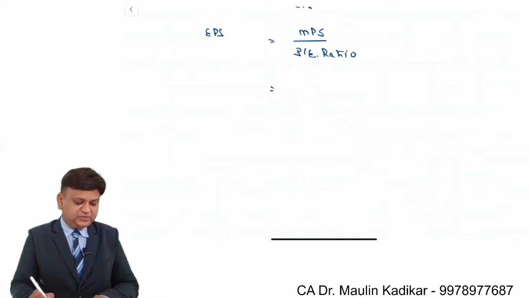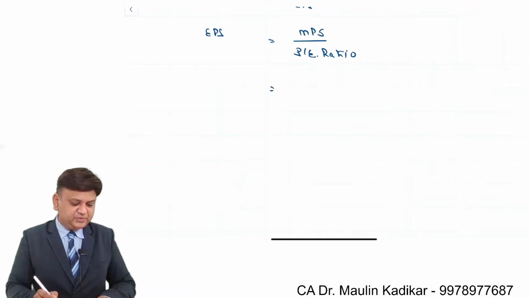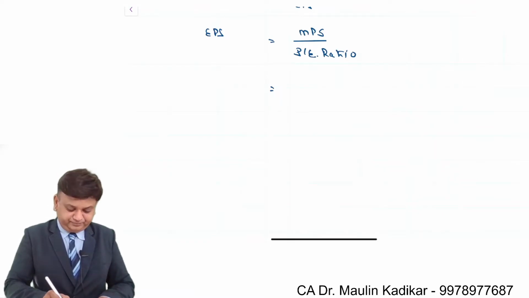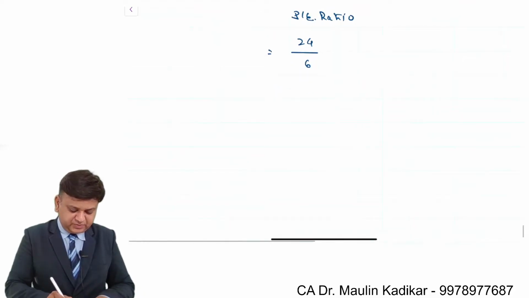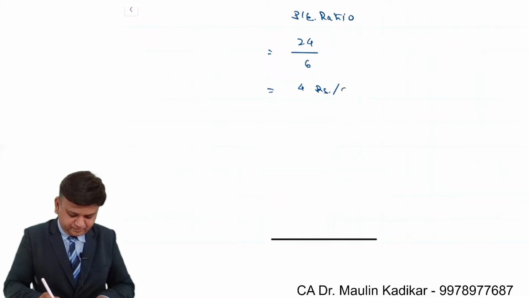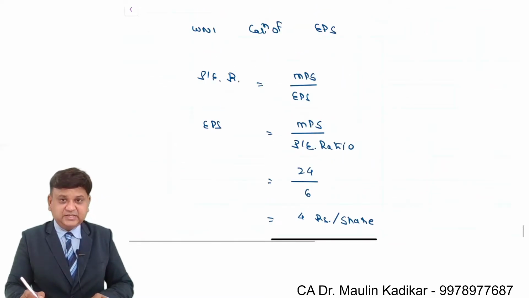What is market price per share? Market price per share is rupees 24 and the price earning ratio is 6. So that comes to 4 rupees per share. That is what we understand is the EPS.